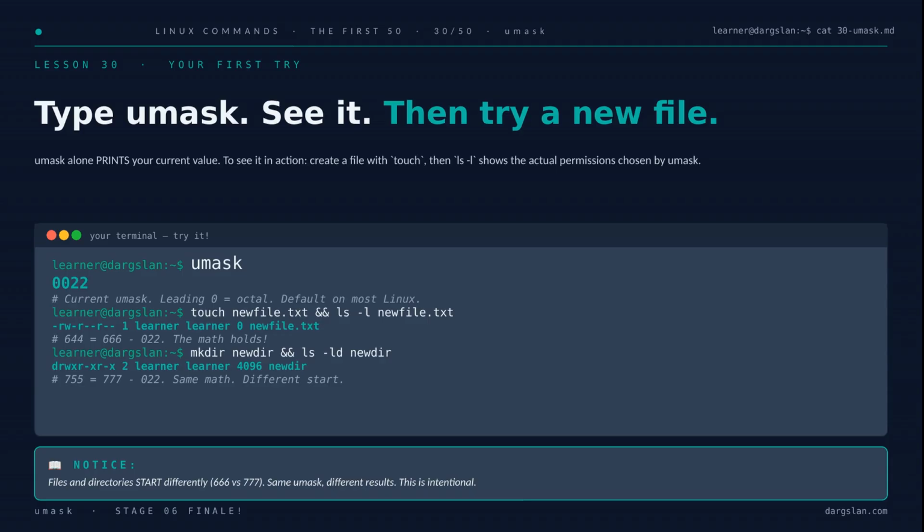Type umask on its own and it just prints your current value, here 022, with that leading 0 telling you it's octal. Now create a file with touch, then ls -l, and there it is, rw-r--r--, which is 644. Make a directory the same way and you get drwxr-xr-x, or 755. Same umask, two different starting points, 666 for files, 777 for directories, and the subtraction holds in both cases.